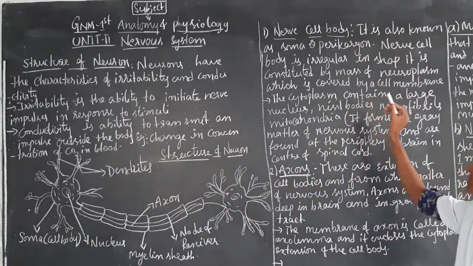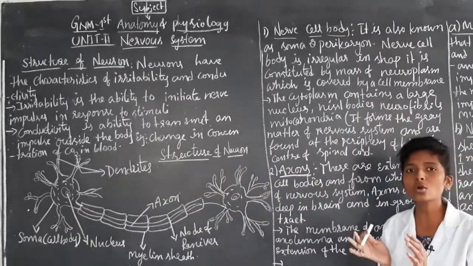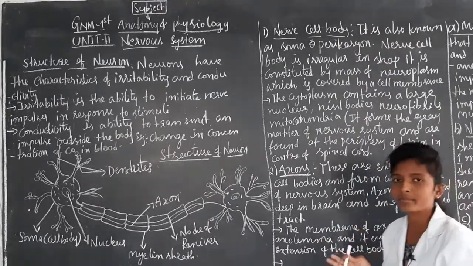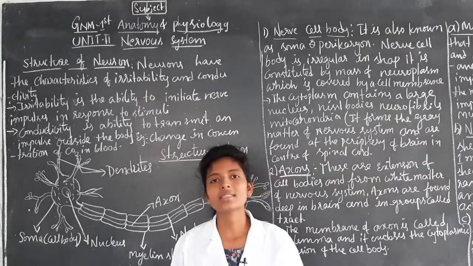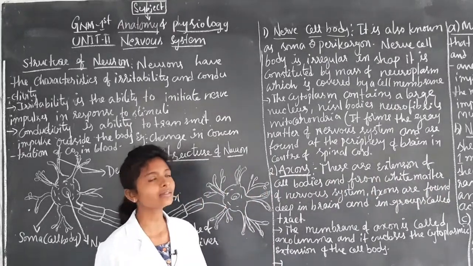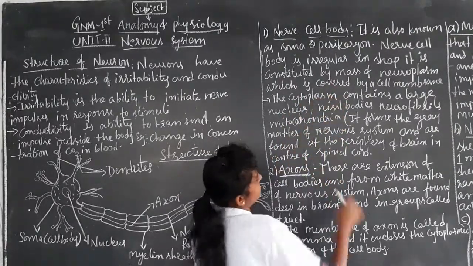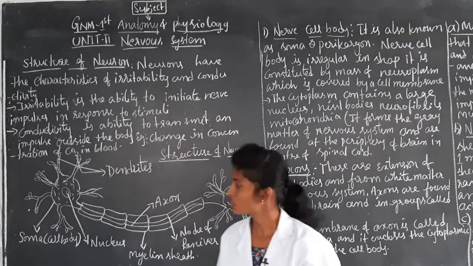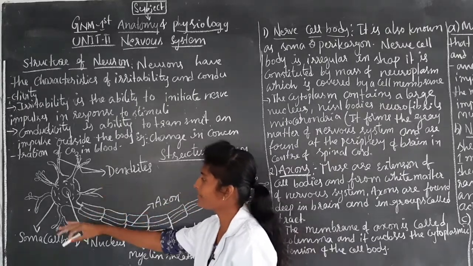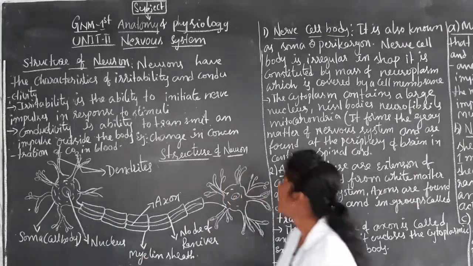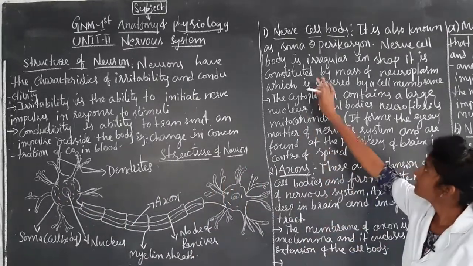The nerve cell body is also known as soma or perikaryon. The nerve cell body is irregular in shape. By seeing this diagram, we came to know that it is irregular in shape.